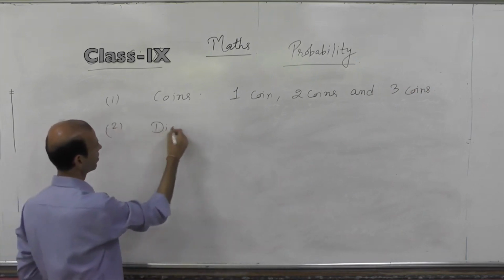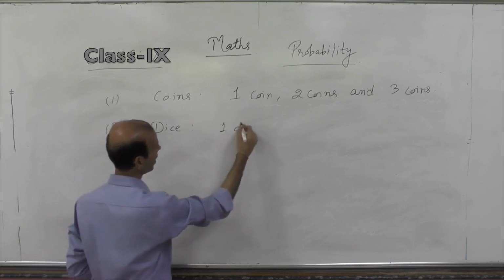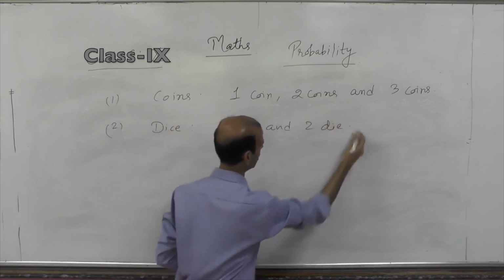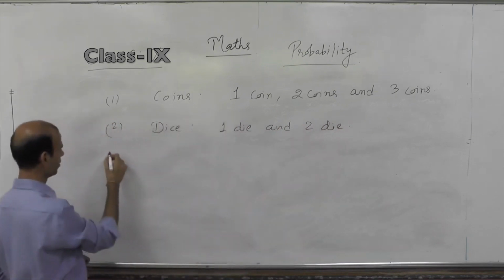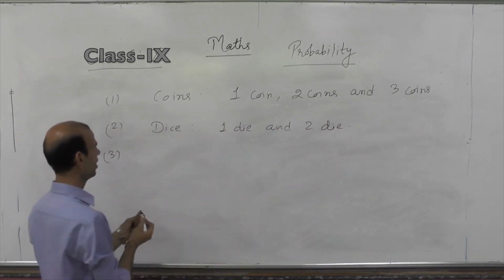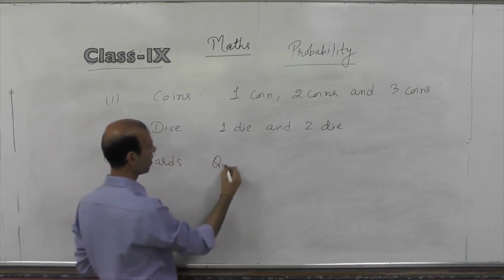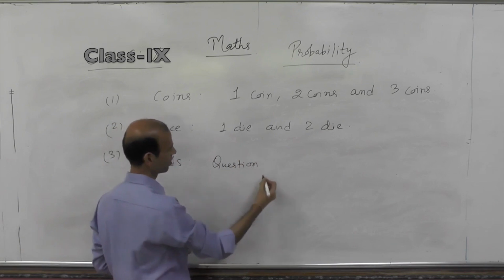Second, dice. We will see combination of 1 die and 2 dice, not more than 2 dice. Third, cards. Questions related to a pack of 52 cards.